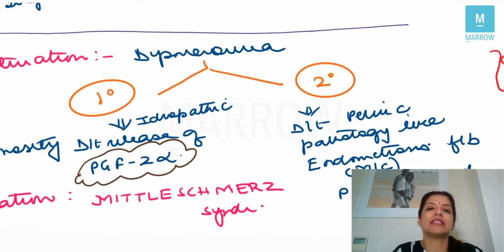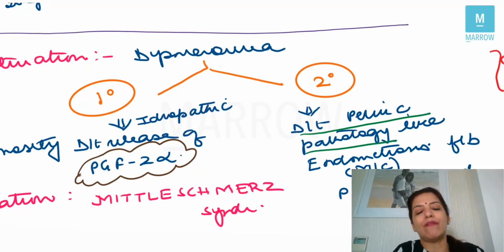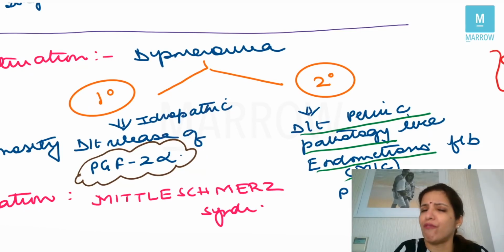Secondary dysmenorrhea means that it is happening because of some pelvic pathology. So there is a pelvic pathology which is causing that dysmenorrhea, and the most common pelvic pathology which leads to secondary dysmenorrhea is endometriosis, a very hot favorite question for FMG students, right? Followed by PID. Then secondary dysmenorrhea can also be caused by fibroid or by copper T. Right? So primary means it's idiopathic, secondary means there has to be a cause, like most common is endometriosis.